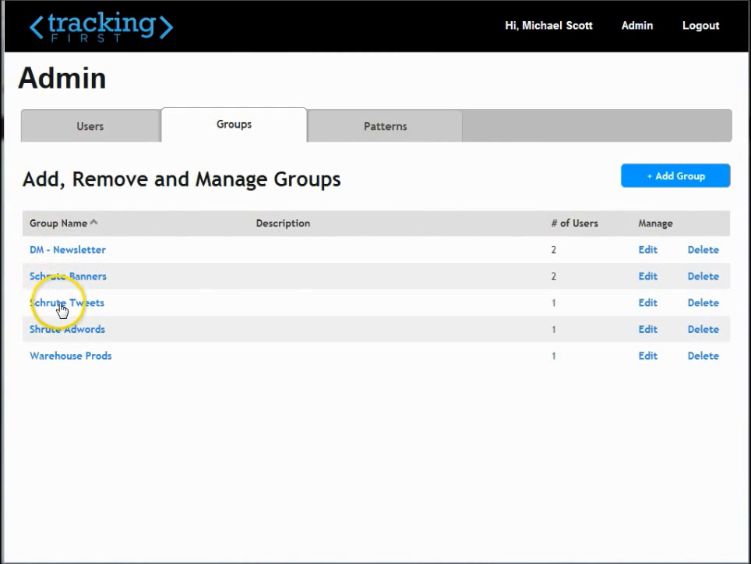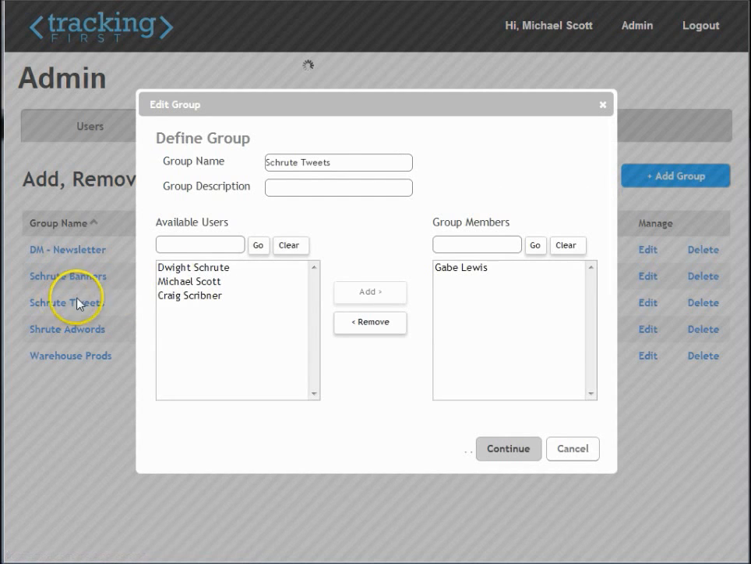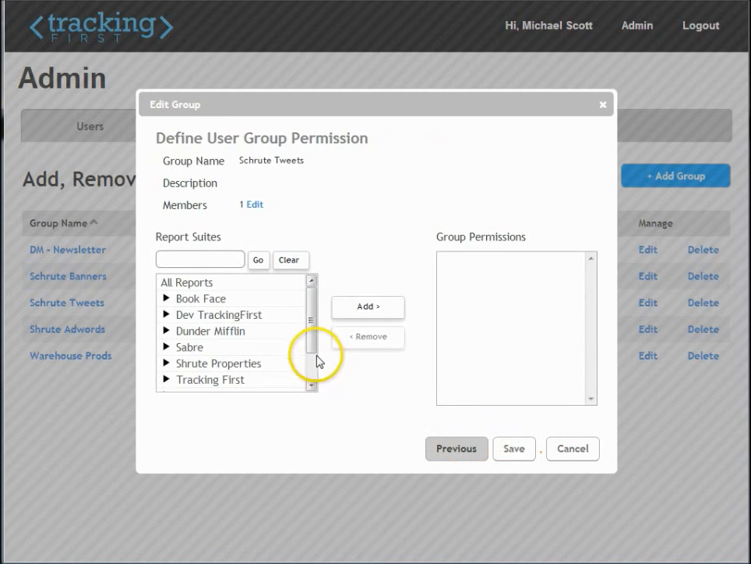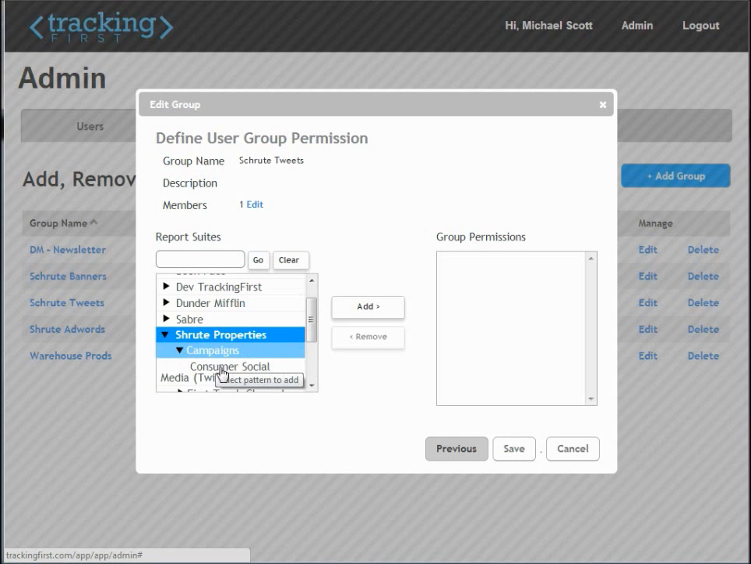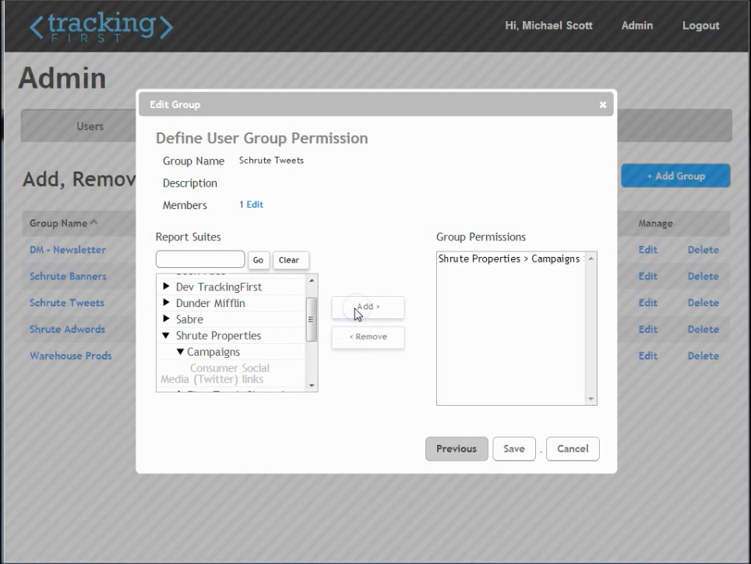All of these levels of access can be provided and managed within Tracking First's admin panel. Michael Scott can create groups for each type of user and limit permissions at the report suite, report, or pattern level.